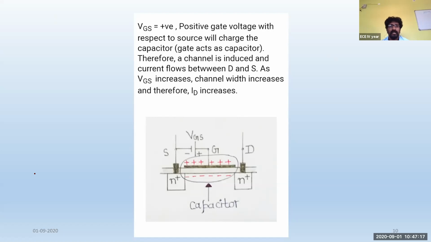As VGS increases, the channel will increase. Earlier there was only a very small channel. Whenever you supply a lesser value of VGS, you find a small channel. If you go on increasing VGS, the width of the channel increases and more charge carriers flow through the channel, so more current is produced, that is, the drain current ID will increase. That's why it is written that as VGS increases, the channel width increases, therefore ID also increases. This is the case for your enhancement mode transistor.